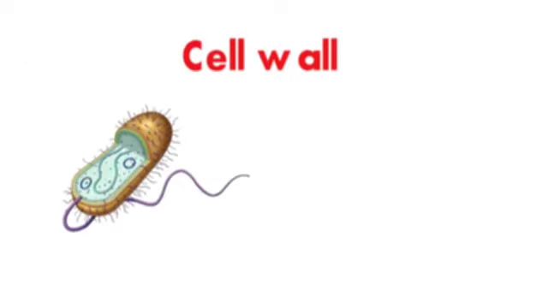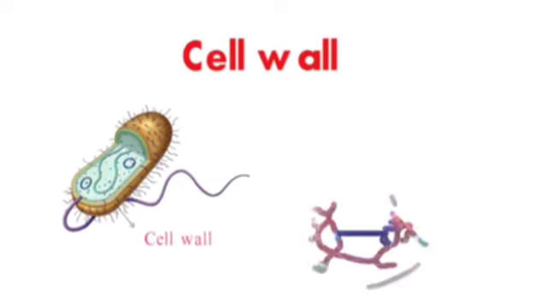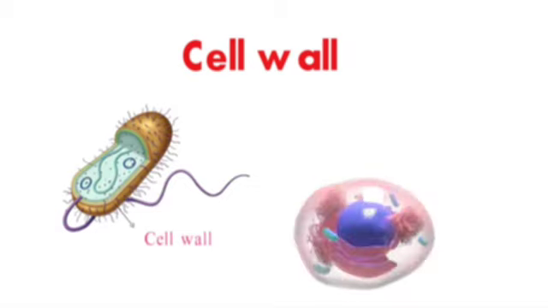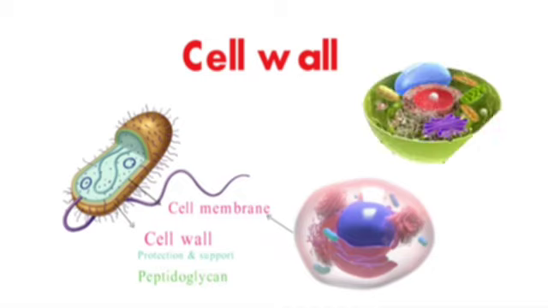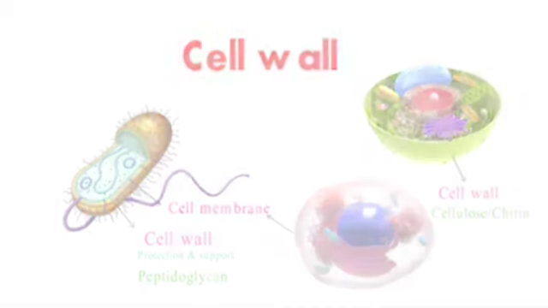Prokaryotic cells often have a cell wall, while eukaryotic cells generally do not. The cell wall is a rigid structure that surrounds the cell membrane and provides protection and support for the cell. Prokaryotic cell walls are made of peptidoglycan, while eukaryotic plant cell walls are made of cellulose or chitin.